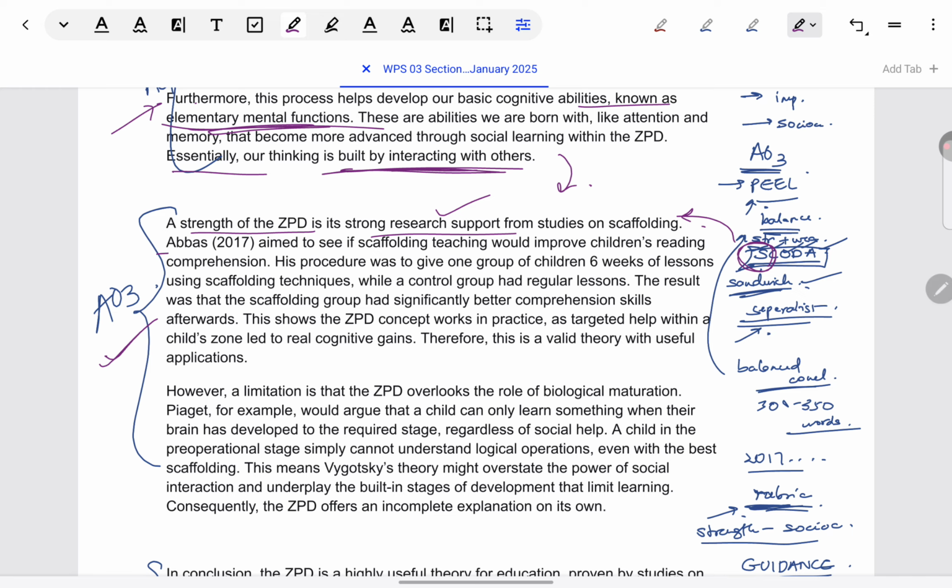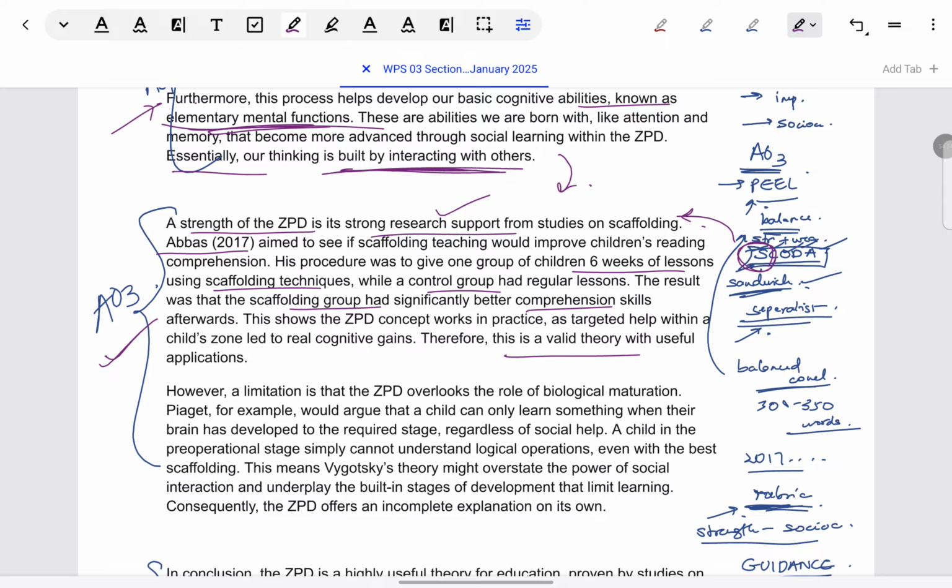Like here, Abbas's research is there, in which children were given a 6 week program, either with scaffolding techniques or with no scaffolding techniques, which made for the control group. And the scaffolding group had better reading comprehension than the no scaffolding group. So, very clearly, a research has been defined and shown that it is supportive, and that is how the theory becomes valid, because it's not just speculation, there is actual empirical evidence to support it.